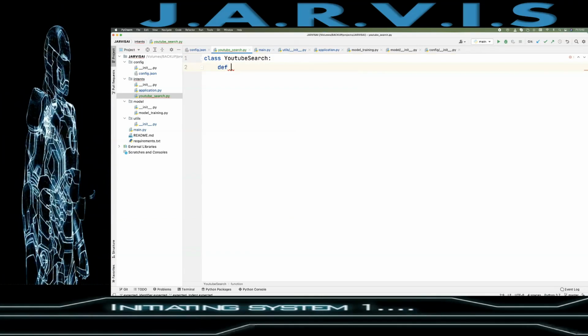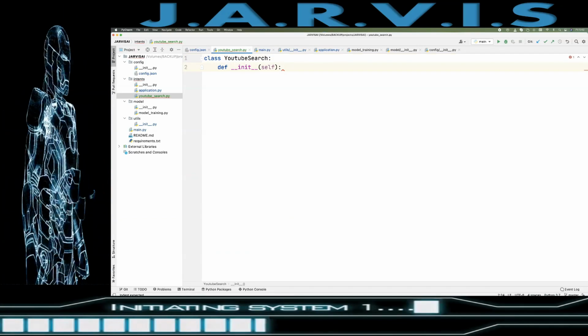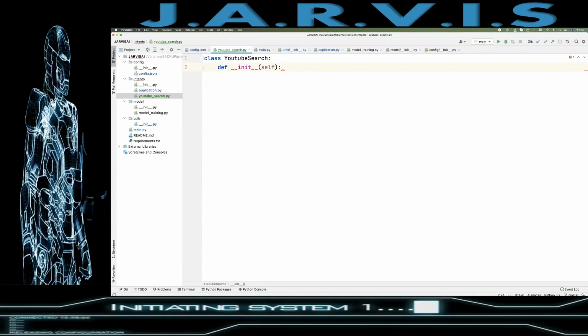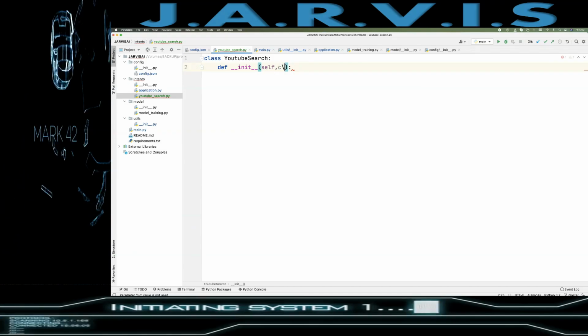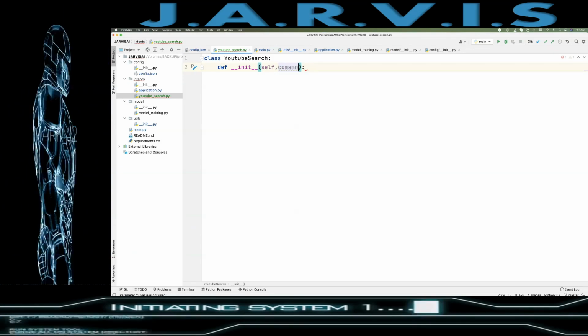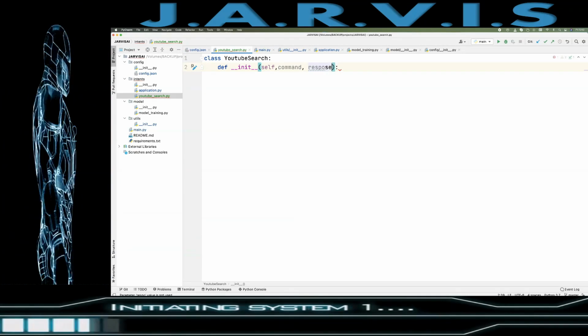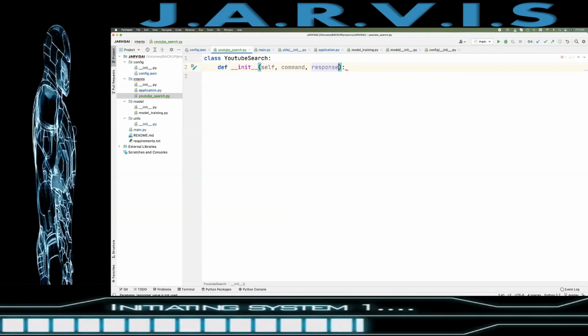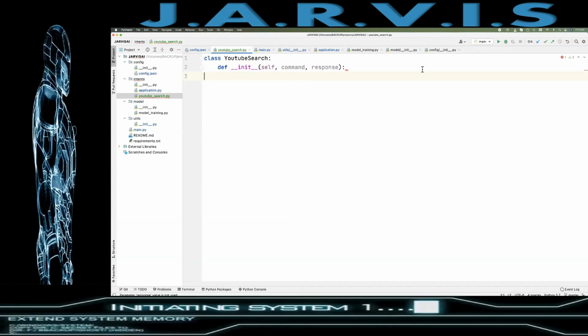and here we will create an init method. Now what we are going to do in this init method: command and response, as we are doing in all the intents, right?